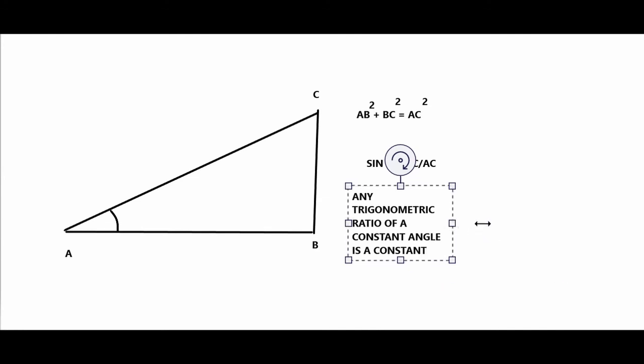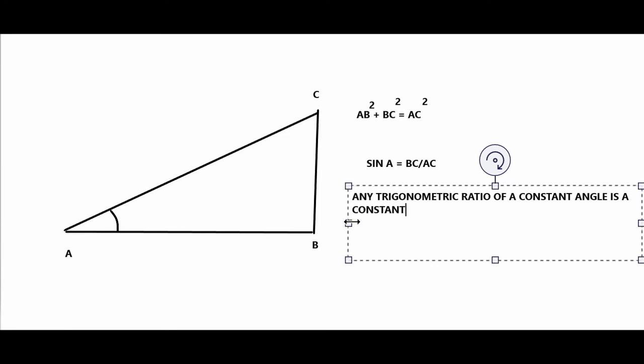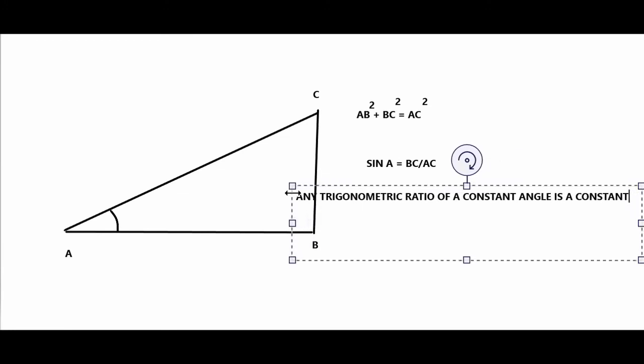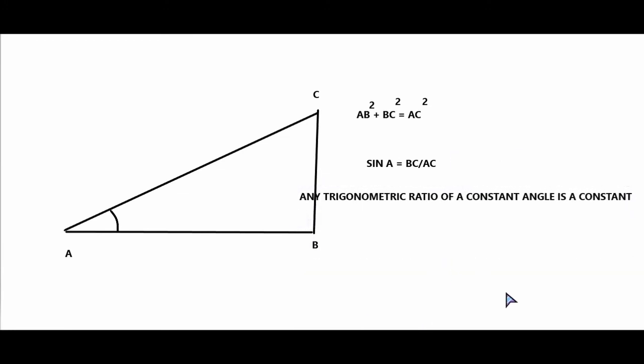This is the basis. You may not get it anywhere, but this is the correct basis of it.